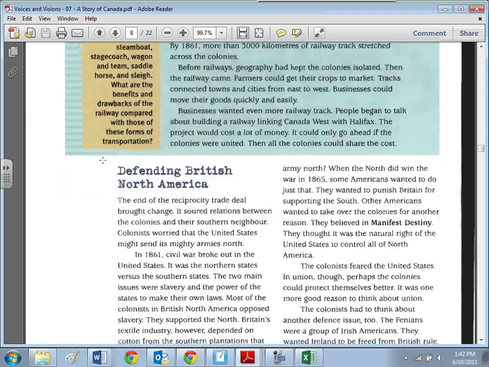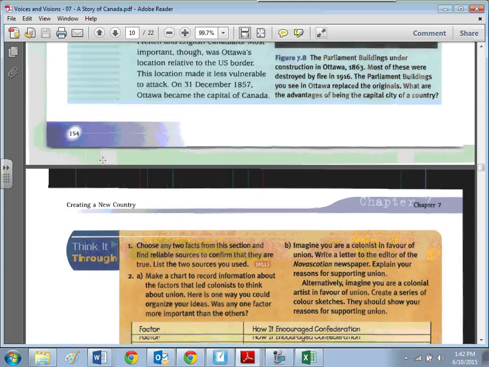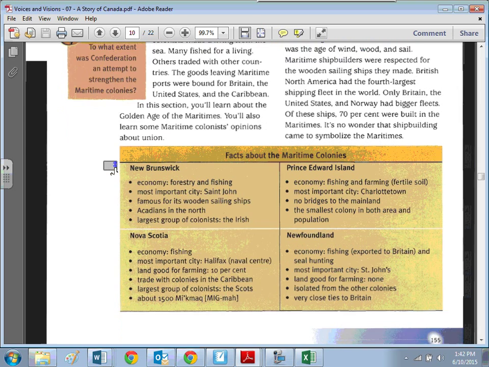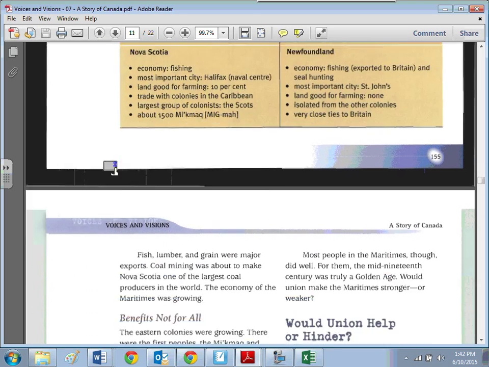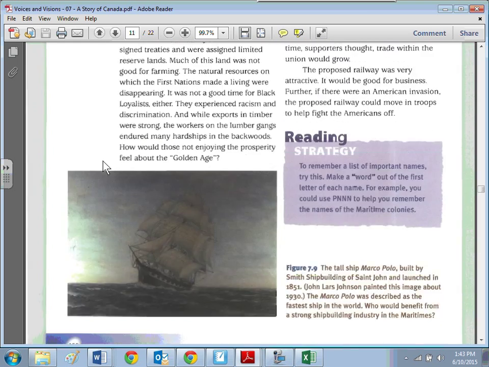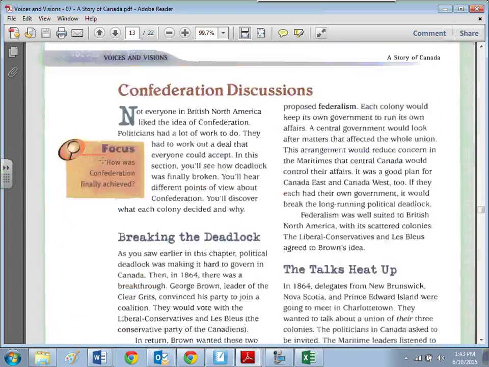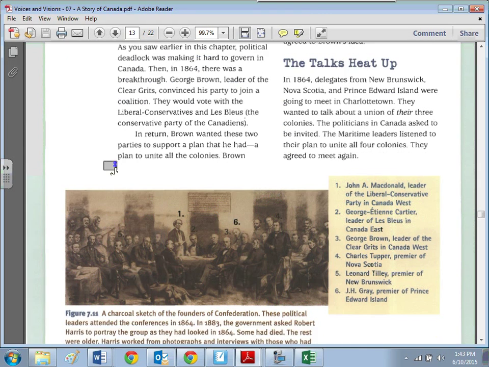We talked about defending. On the map, it says there were crown colonies. What's the difference between a regular colony and a crown colony? I'm not sure. If I haven't mentioned it, we're not focusing on it. Oh, they're territories, not colonies.